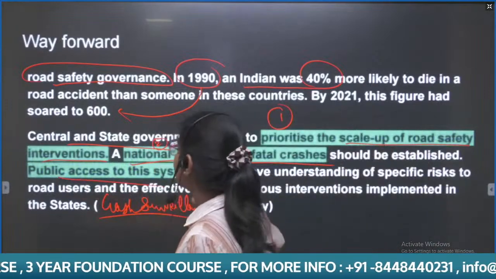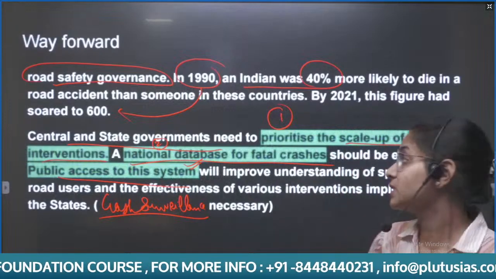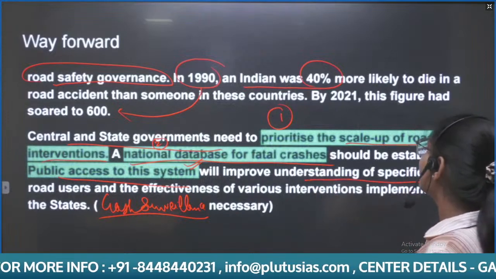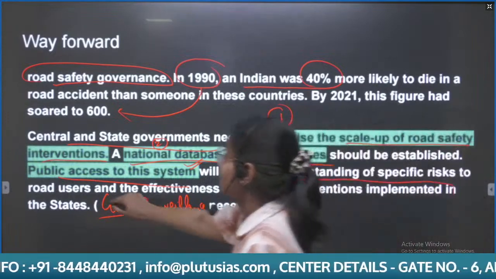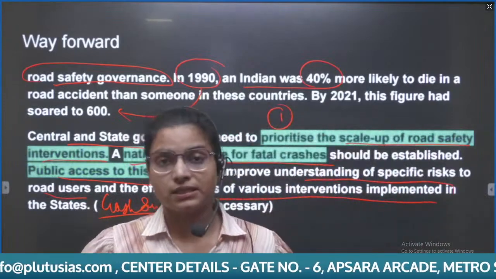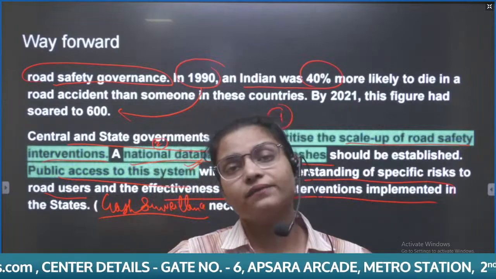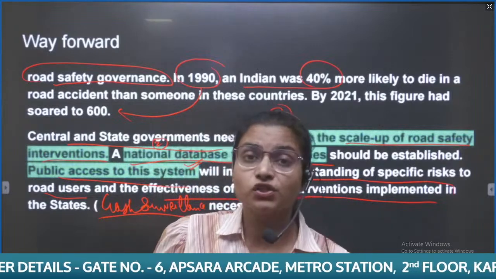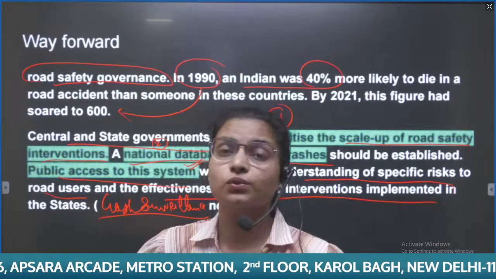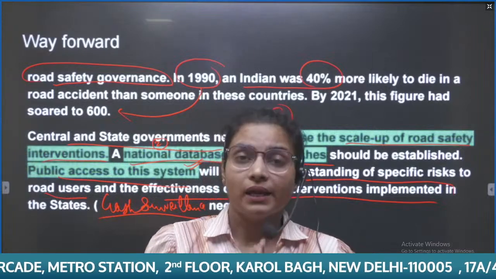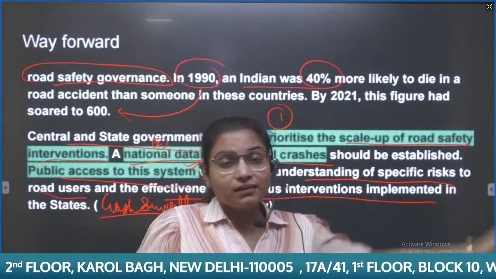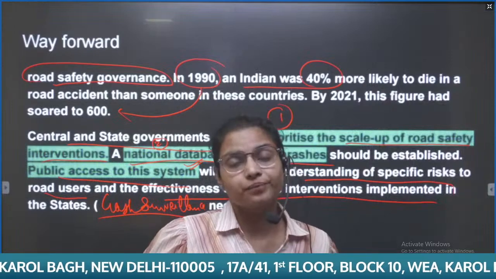It also highlights that the public should have access to this national database or system, so that they can improve the understanding of the specific risks to road users and the effectiveness of various interventions implemented in the states. Road accidents have been a major cause of deaths in India, and it is related to public health in GS2, and you can relate it to the GS3 infrastructure topic. So there is a problem of road accidents, and these are the ways forward you can mention in the exam.